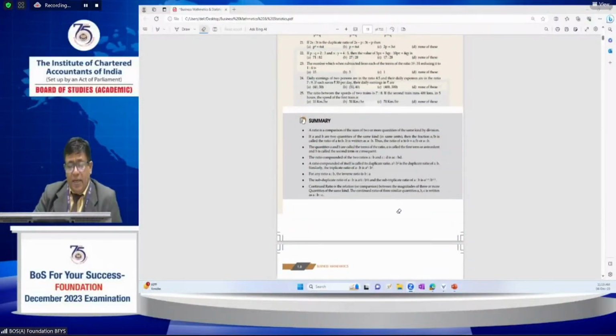Summary: a ratio is a comparison of two or more quantities, a kind of division. The ratio compounded of A is to B and C is to D is AC is to BD. The ratio of a ratio to itself is called the duplicate ratio. All this is mentioned in the summary portion of the study material.